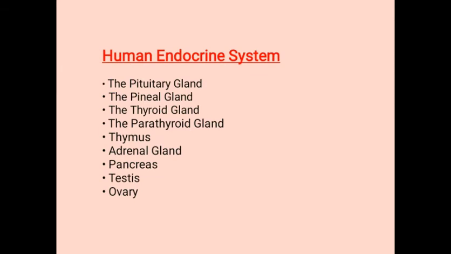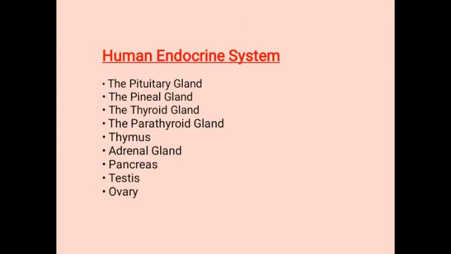Now, when we talk about hormones, we should know some general properties of hormones. We can mention 5 general properties of hormones from the study we have done till now. First, hormones are secreted by endocrine glands. Second, hormones are non-nutrient chemicals. Third, hormones act as intercellular messengers. Fourth, hormones are produced in a trace amount. And fifth, hormones are directly released into blood.